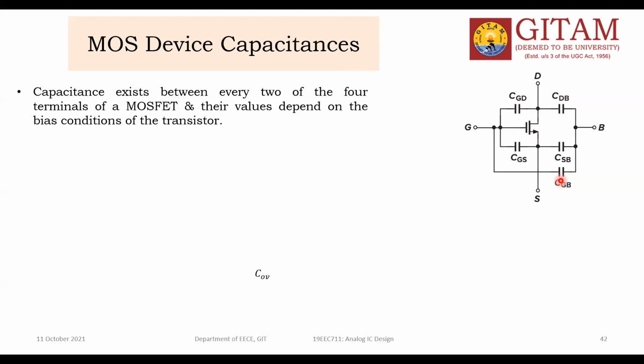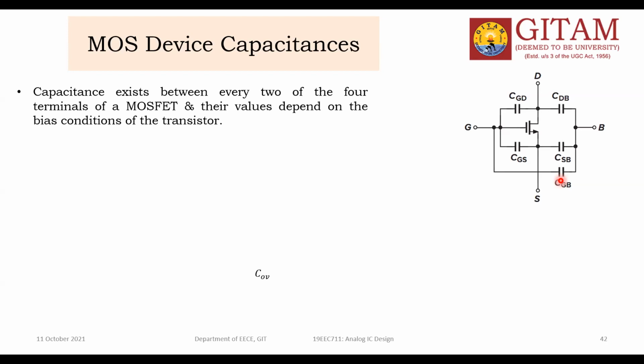Capacitance exists between every 2 of the 4 terminals of the MOSFET, and their values depend on the bias conditions of the transistor. What are the bias conditions? The supplies, VCC, VDD, and of course the gate, drain, and source terminals, and at what potential they are connected. Based on that, these capacitance values can change.